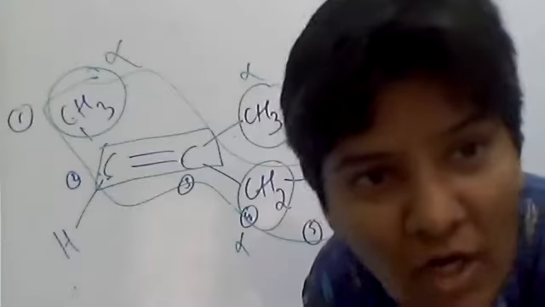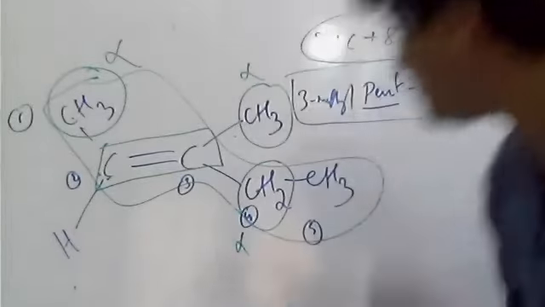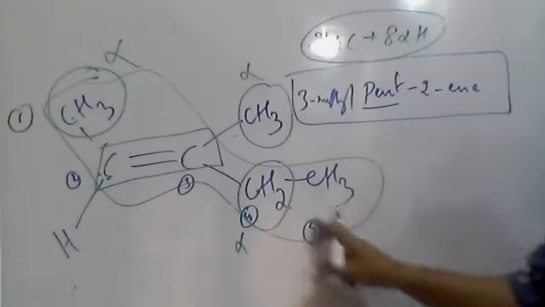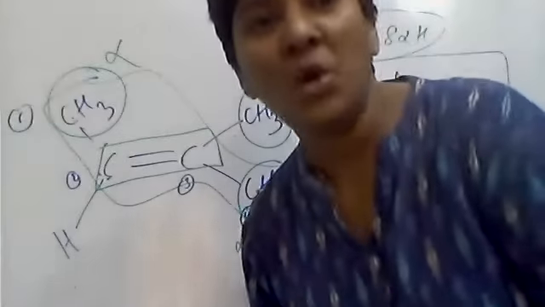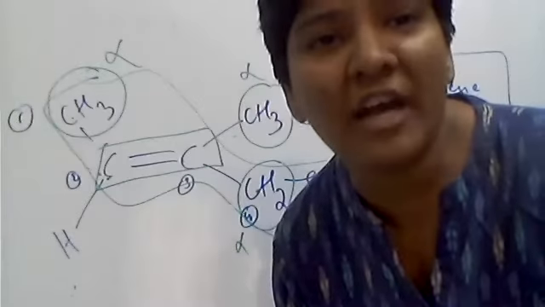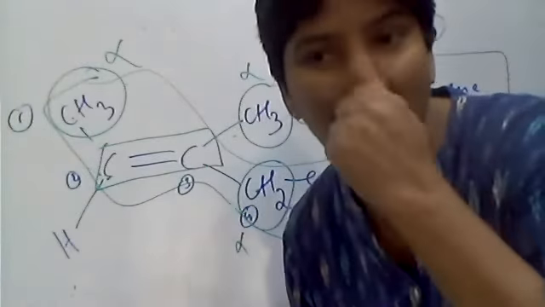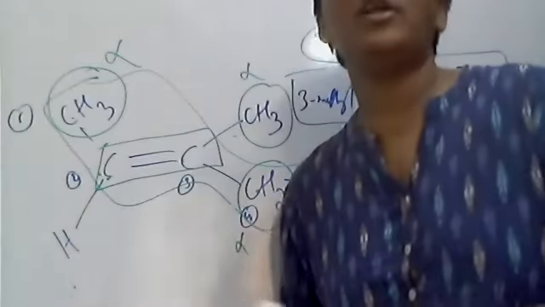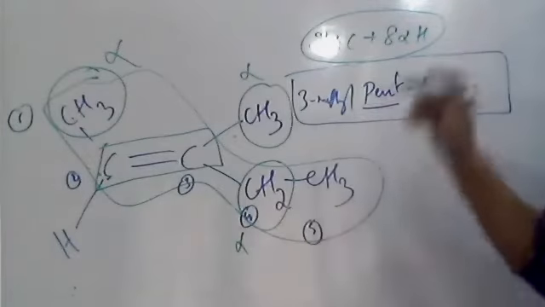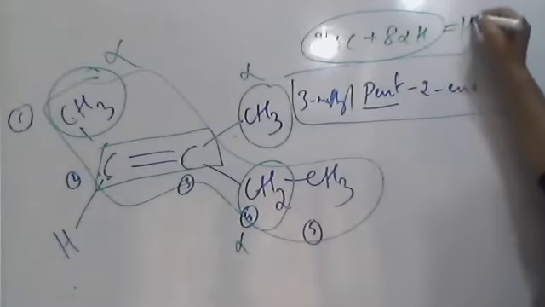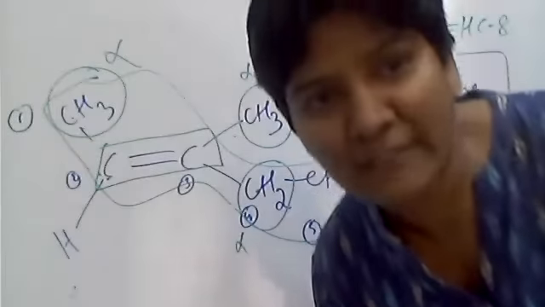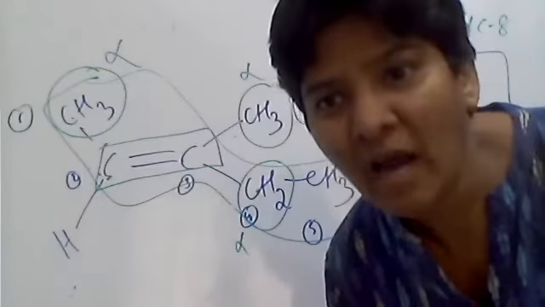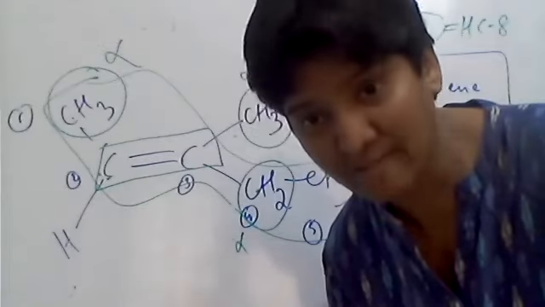Not 9, not 6, not 11. Someone gave the answer as 11, meaning they counted this one too, but that is beta. In hyperconjugation, what do you need? Alpha hydrogens. So this molecule contains 8 alpha hydrogens. Therefore, it can show 8 hyperconjugation structures.